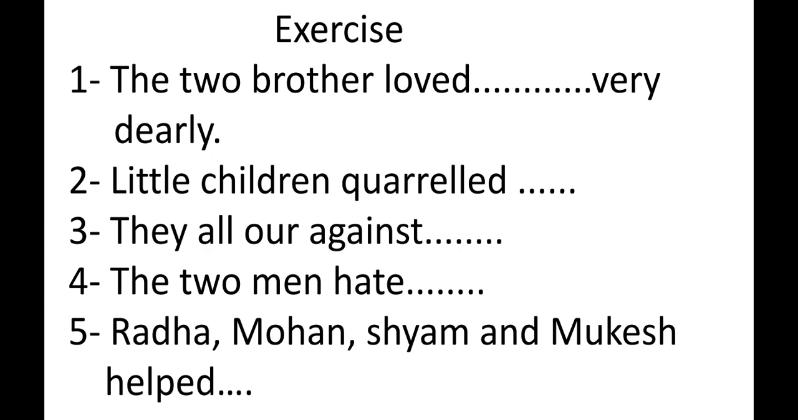Next, little children quarreled blank. Here we are not clear how many children there are. There is no numerical value, but children is plural, which means there are several children. We don't know 1, 2, 3 or 4. So which reciprocal pronoun will be used? The answer will be one another. Why one another? Because we don't know whether there are two persons or more than two.